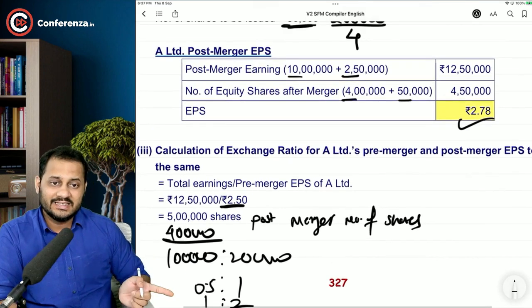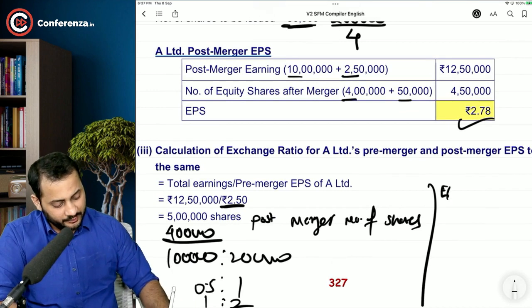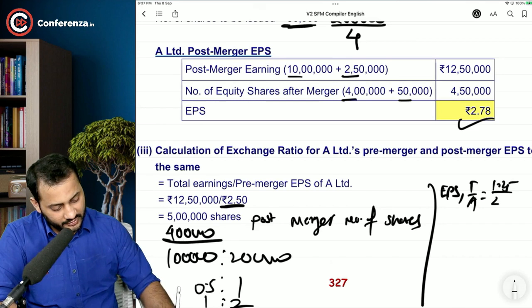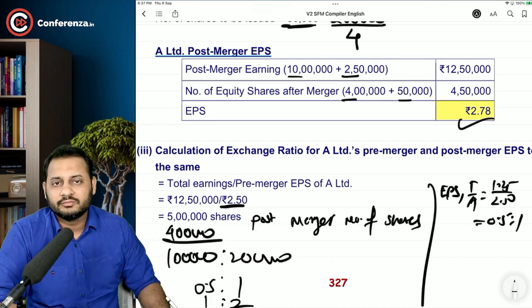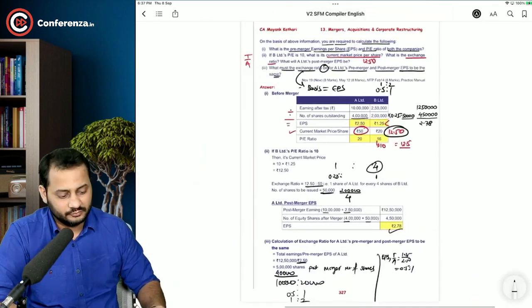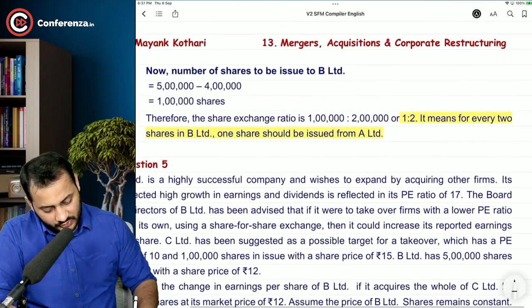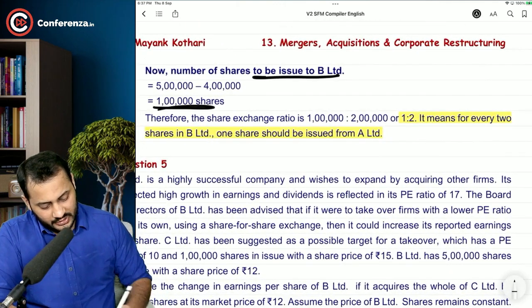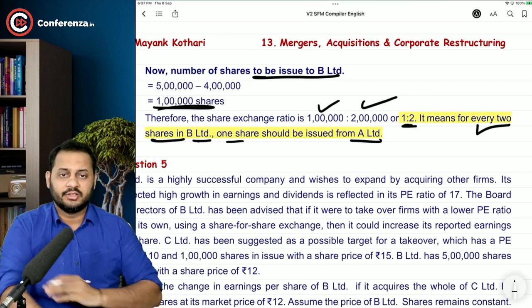And that can be easily calculated. Instead of doing all this calculation, if you take the EPS as exchange ratio, target by acquirer, 1.25 divided by 2.5, this will also give you the same exchange ratio. So you can go this way or that way. Simple. Now the number of shares that can be issued to B Limited is 1 lakh as against 2 lakh. So 1:2. It means for every 2 shares in B Limited, 1 share of A Limited should be given.